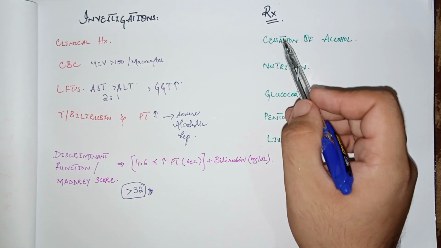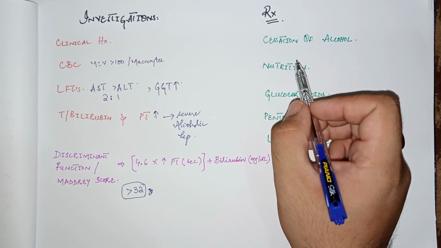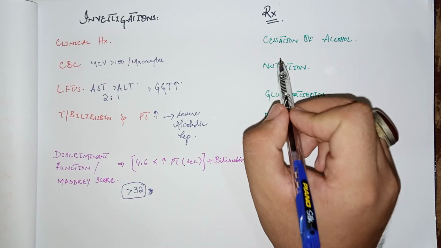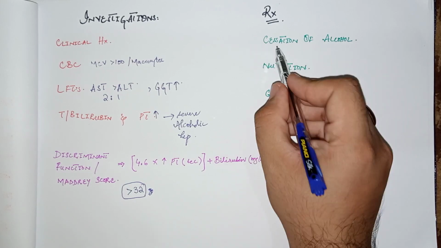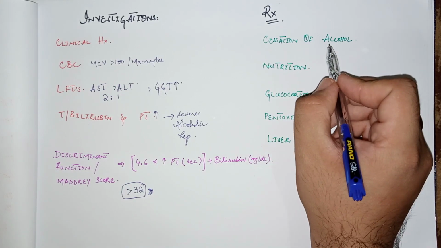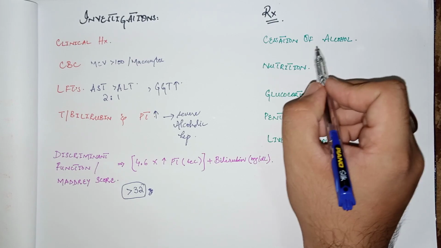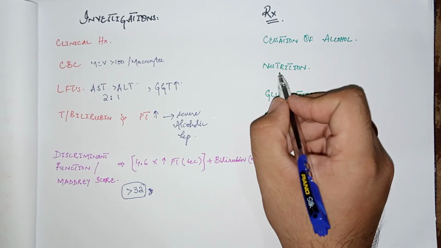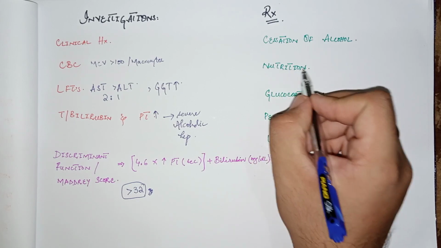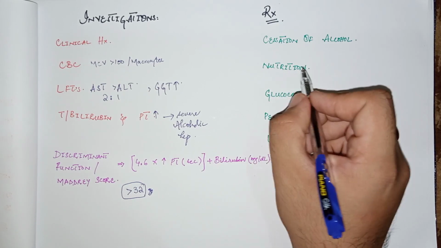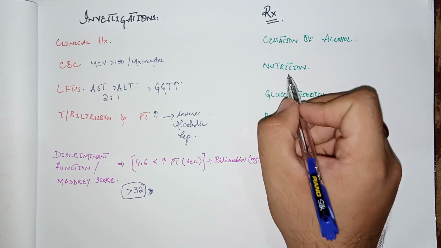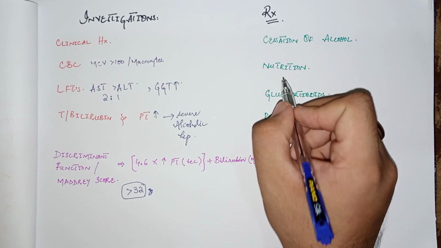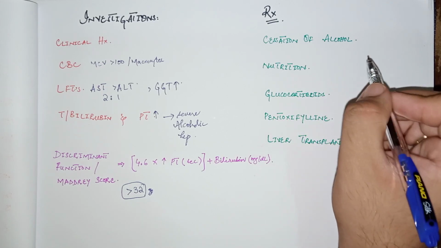Now come to the management of alcoholic liver disease. The most important step of management, or the single most important treatment, is cessation of alcohol. It is the gold standard management, that is, abstinence or cessation of alcohol. Other management steps are that the nutrition of the patient should be excellent. It helps to improve the condition of the patient. If the patient is severely ill, then nutrition should be given through a nasogastric tube.